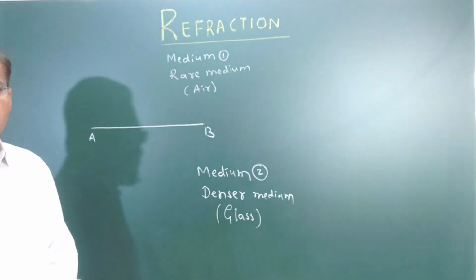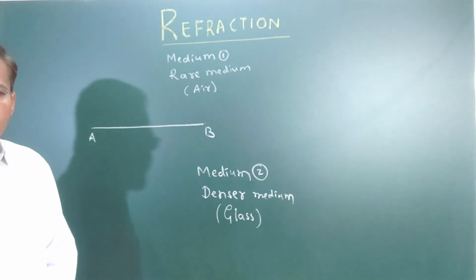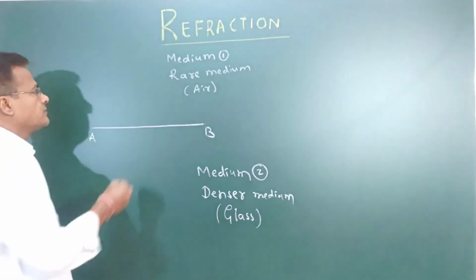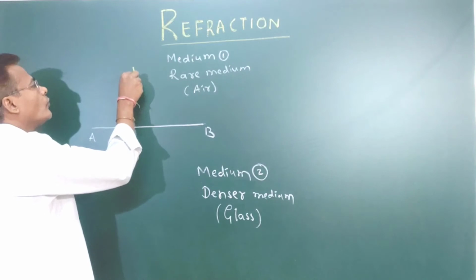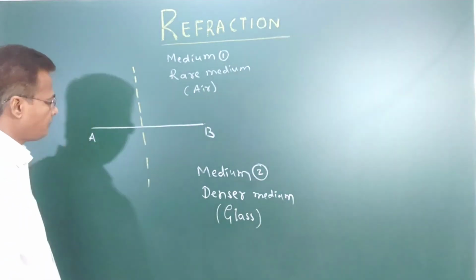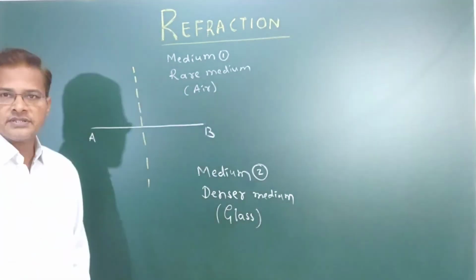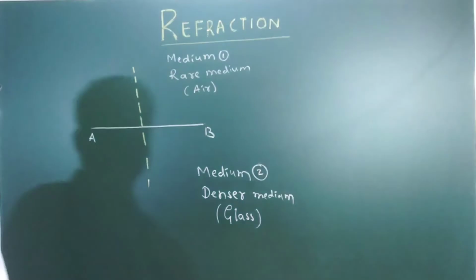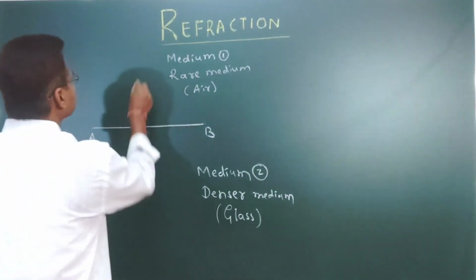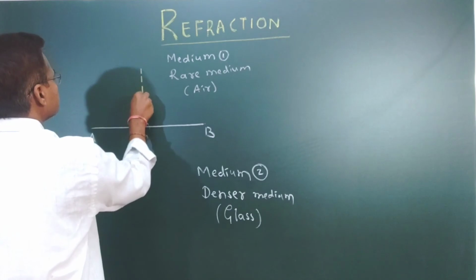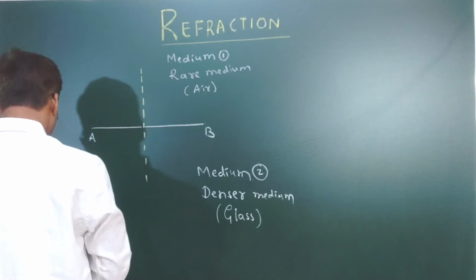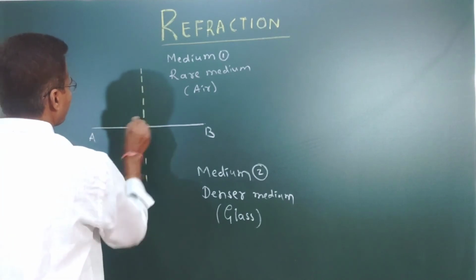Now coming to my point. Refraction means when a ray travels from one medium to another medium. This line we are going to call the normal line. The normal is perpendicular to the surface.